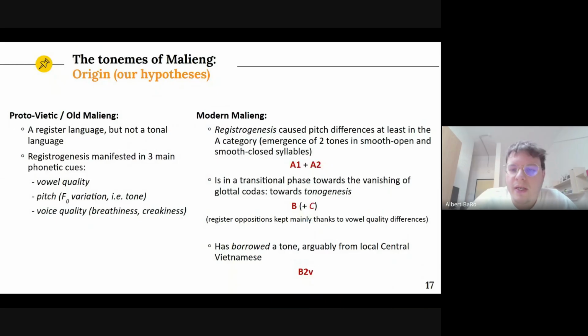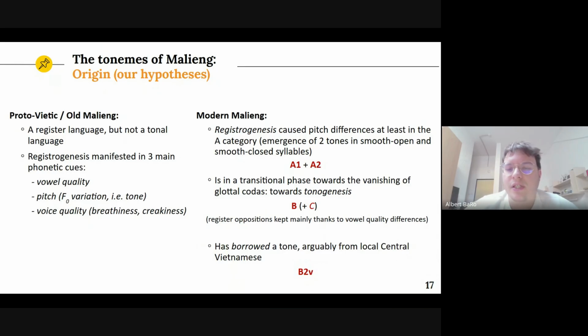So A1 and A2 would have emerged thanks to registrogenesis, which would have caused pitch differences, at least in the A category. Then B and C would be in a transitional phase towards the vanishing of glottal codas.